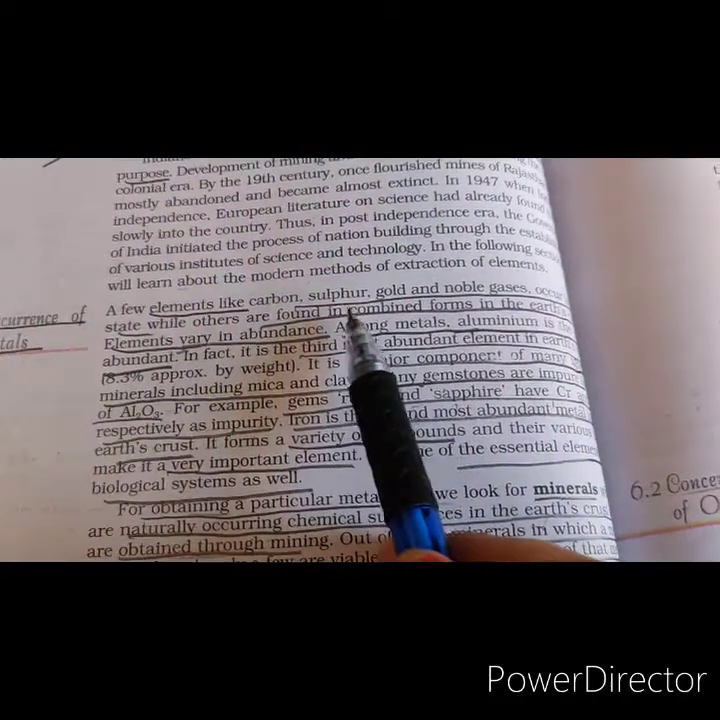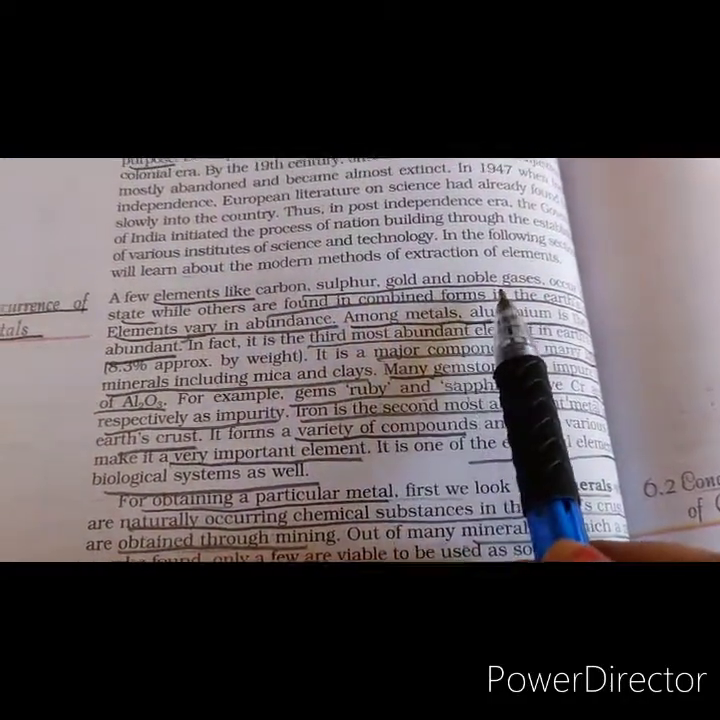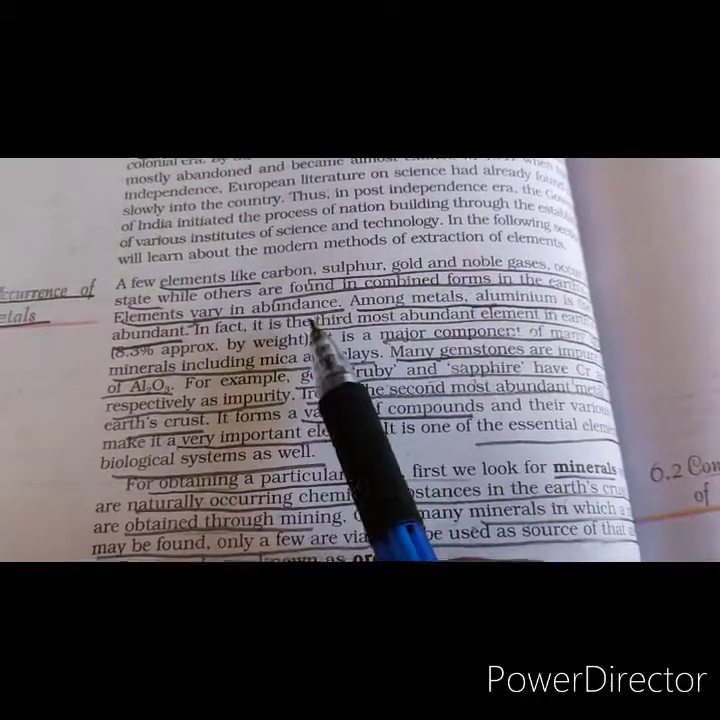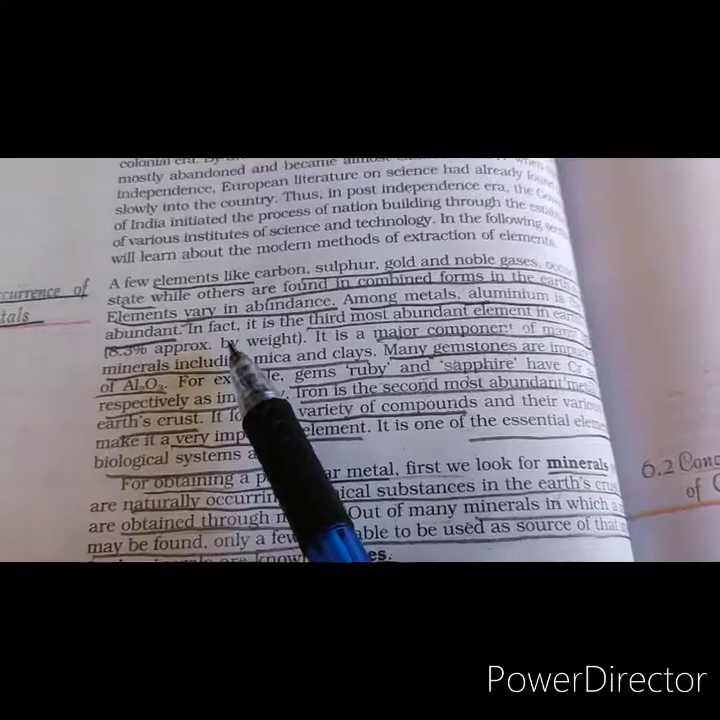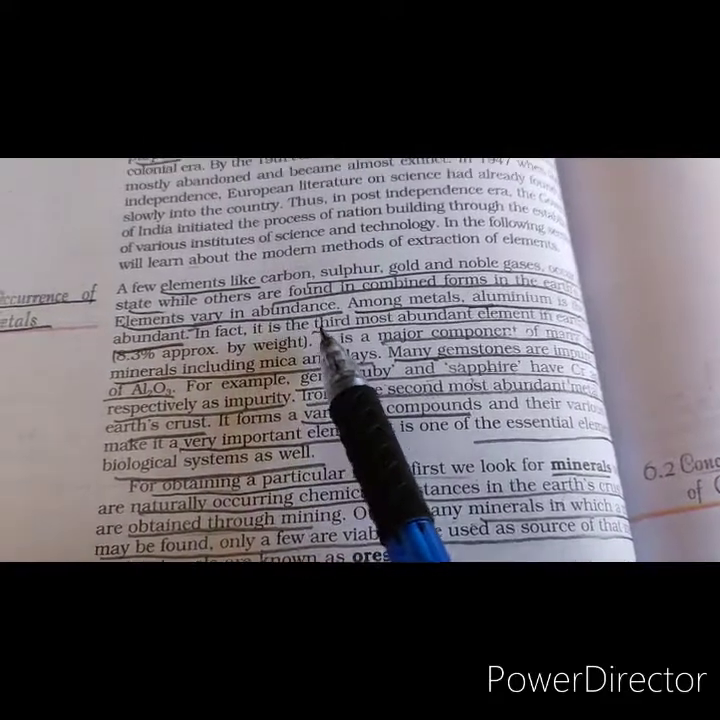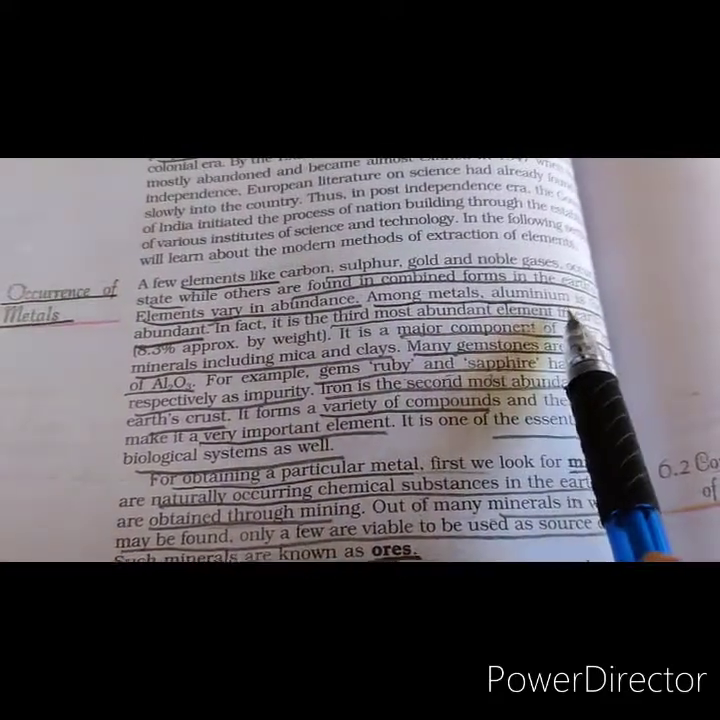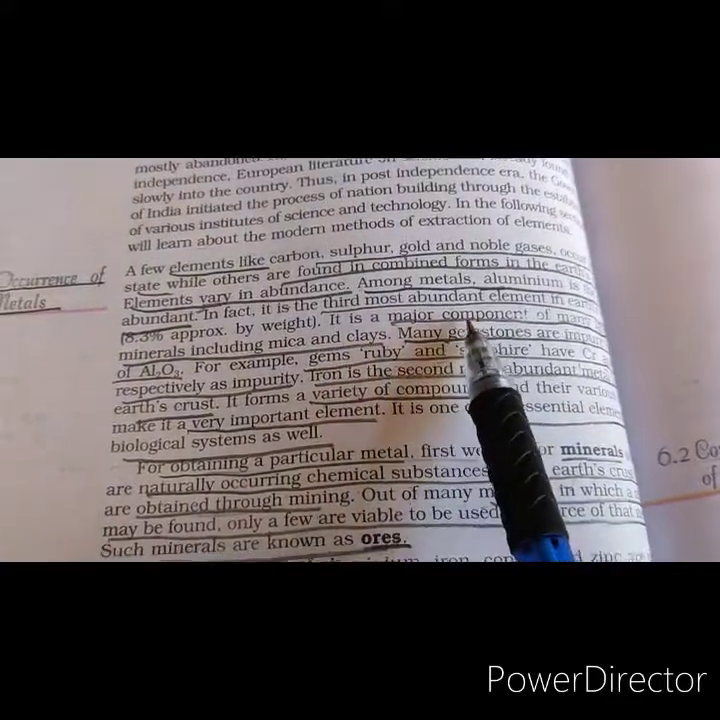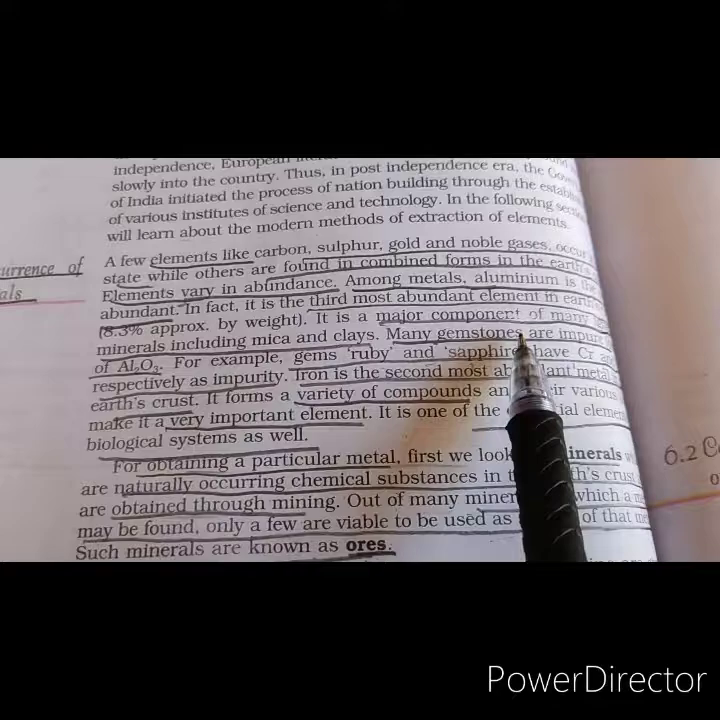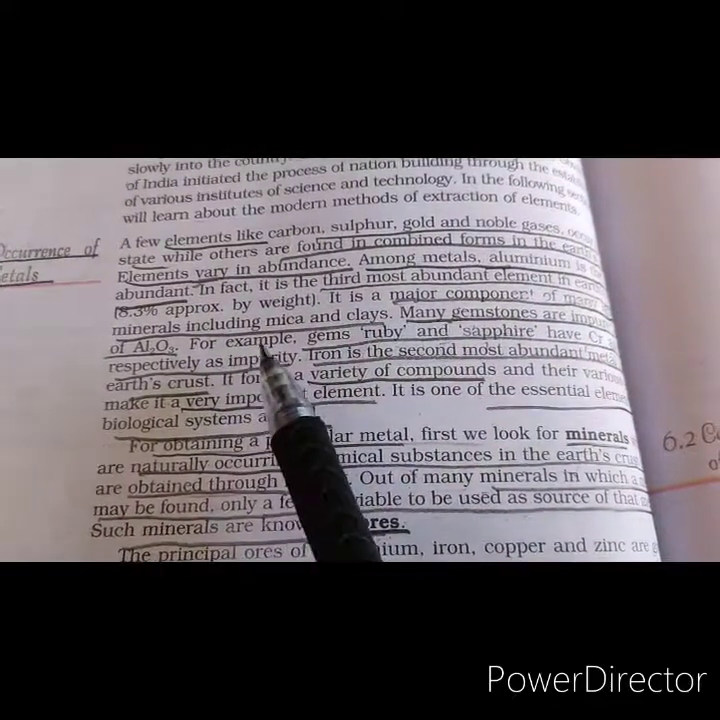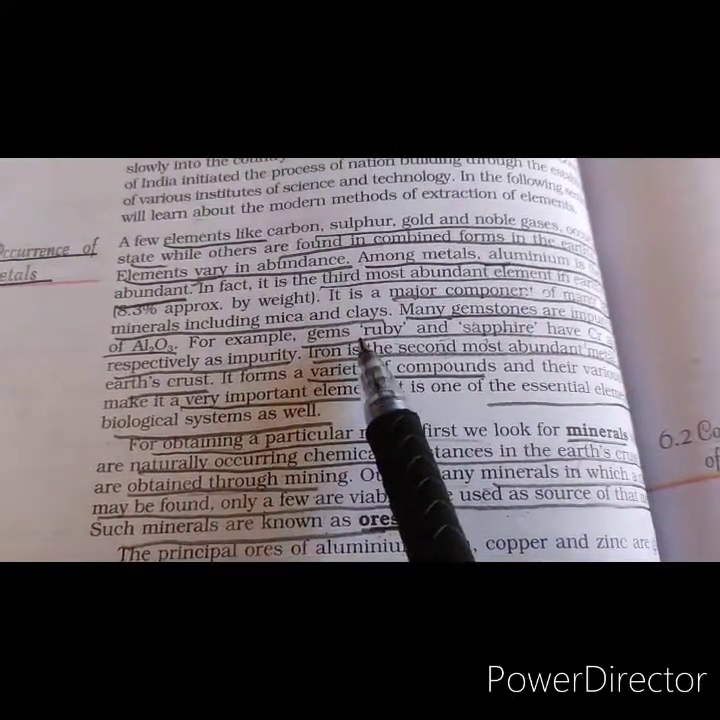Few elements like carbon, sulfur, gold and noble gases occur in free state while others are found in the combined form in the earth crust. Elements vary in their abundance. Among metals, aluminium is the third most abundant element in the earth crust, and it is a major component of many igneous minerals including mica and clay.